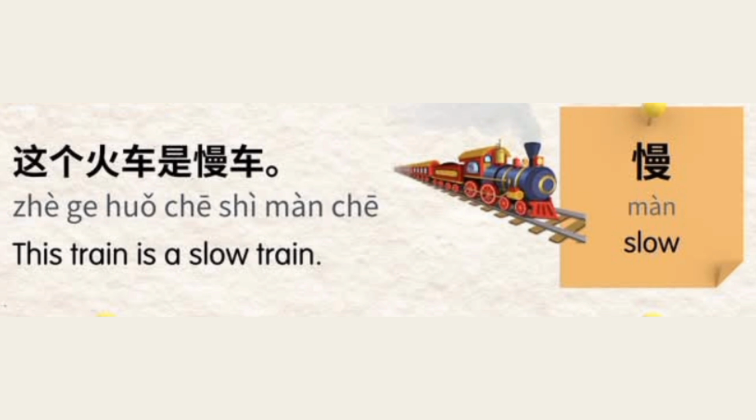So together it makes: 这个火车是慢车。 This train is a slow train. Let me highlight the words we just learned. 慢，慢。 Here it is, you learned it. Let's move to our next adjectives.